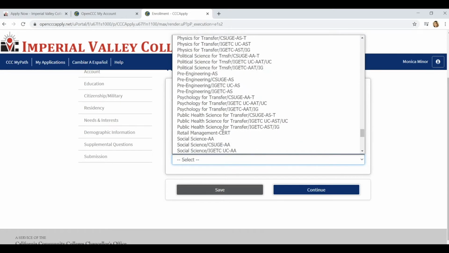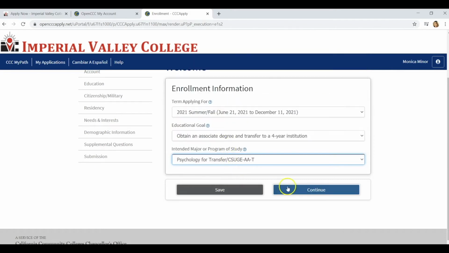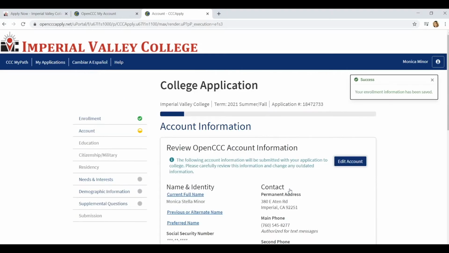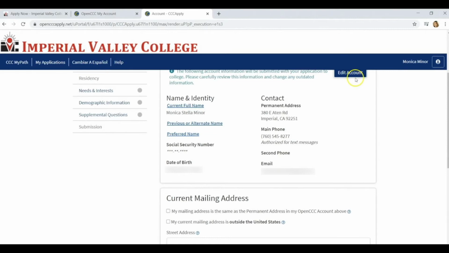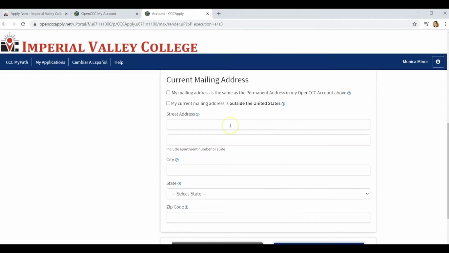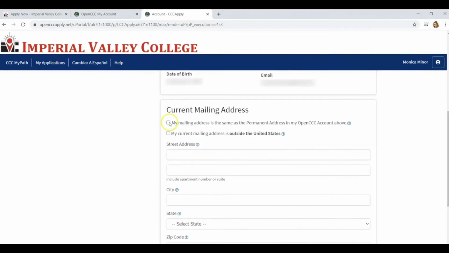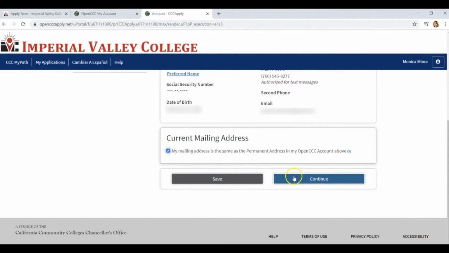If you're undecided, don't worry. Try to pick something close to what you want to do, and then later, you can change your major with a counselor. For this purpose of the tutorial, we will put psychology for transfer. Click Continue. If you need to edit anything on this account here, you can edit the account. Now it's asking for your current mailing address. My mailing address is the same as the permanent address above. We're going to click that one and then press Continue.